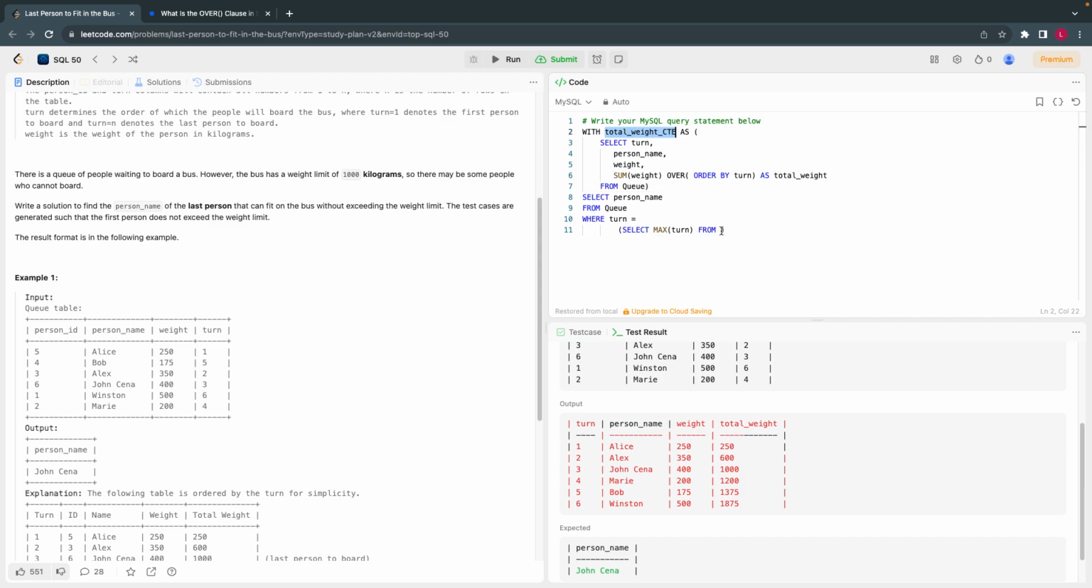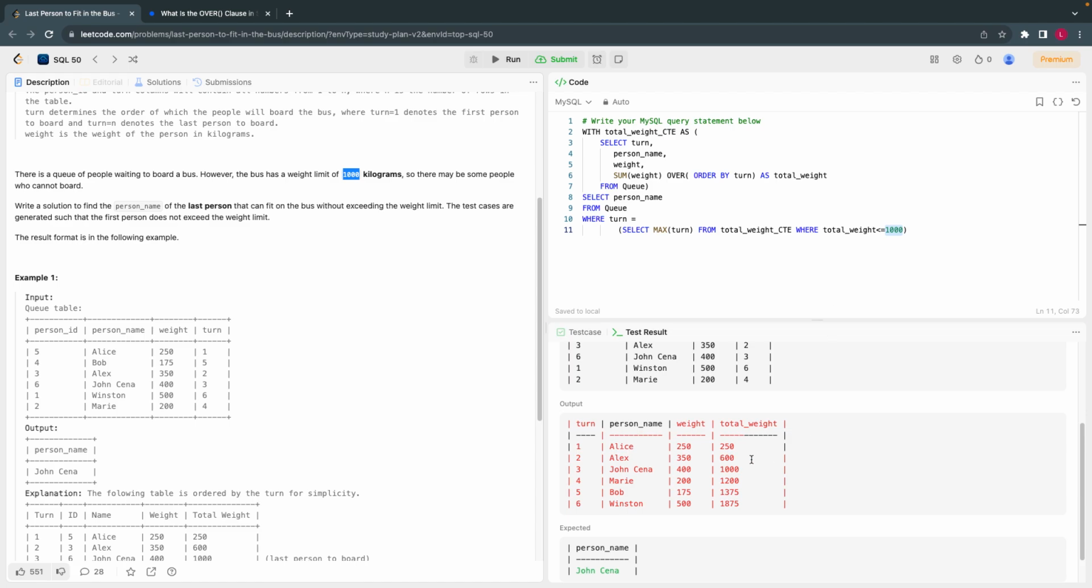Max of turn from the total weight common table expression, where total weight is less than or equal to 1000. That's all. So here what happens is I'll get the maximum turn. If I put 1200, I'll get the data here, and then the maximum turn within that is 404. But what I filtered is less than or equal to 1000, which is the requirement.